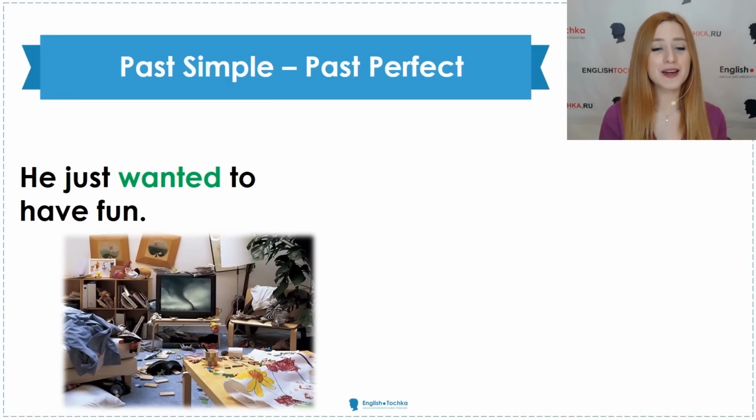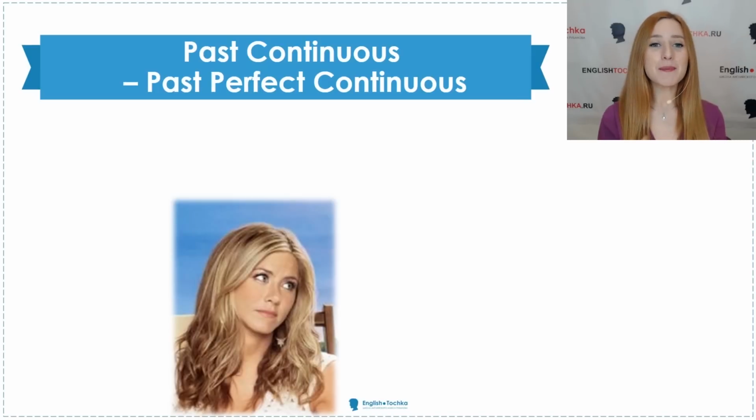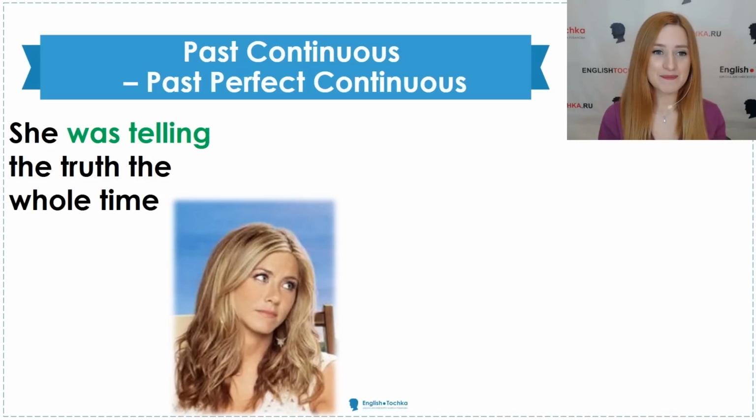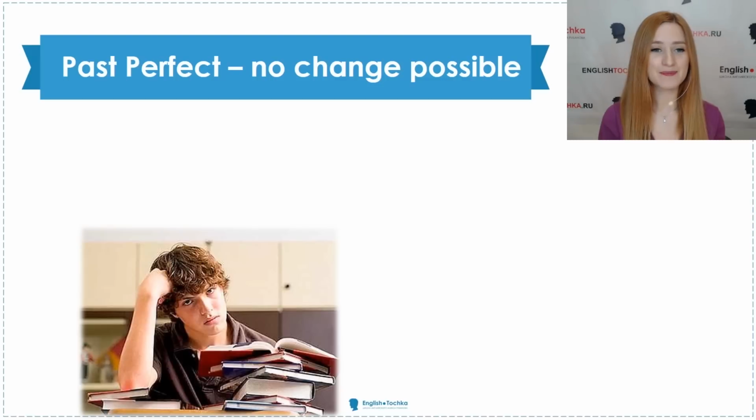He just wanted to have fun. He tried to explain that he had wanted to have fun before that. The next one, past continuous, becomes past perfect continuous. She was telling the truth the whole time. All the time she was telling the truth. He discovered that she had been telling the truth all that time. Further, one step further in the past.